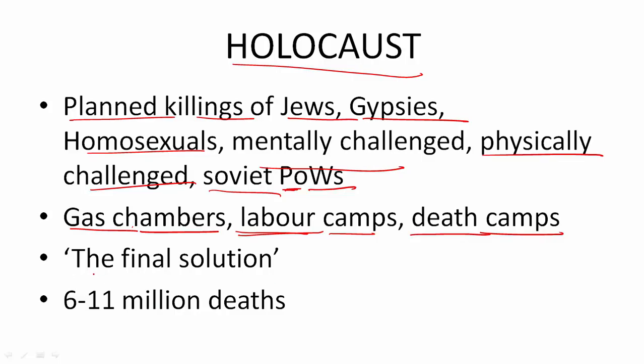This was also called the final solution for the Jews because Hitler hated Jews. He wanted them to go away, so he proposed this final solution. It is said that 60 lakh to 1 crore people died in these camps, and approximately 40 lakh of those were Jews. Sometimes this is said as 60 lakh. The number varies, but it was at least 40 lakh. So 40 to 60 lakh Jews were killed by Hitler directly in these gas chambers.